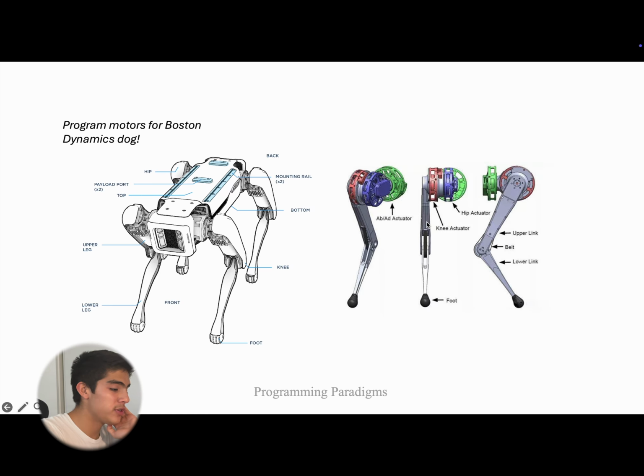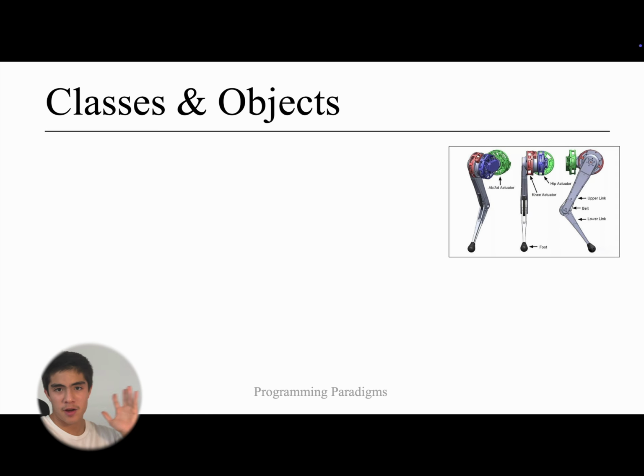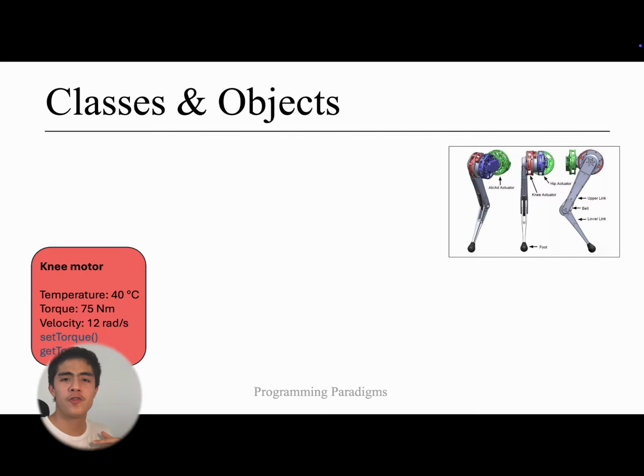When we look at this, we can categorize it as objects, which are just containers of information having attributes and actions. These attributes, or characteristics, could be something like the knee motor having a temperature of 40 degrees Celsius, a torque of 75 Newton meters, or a velocity of 12 radians per second.